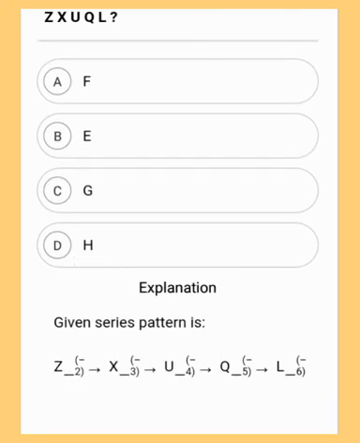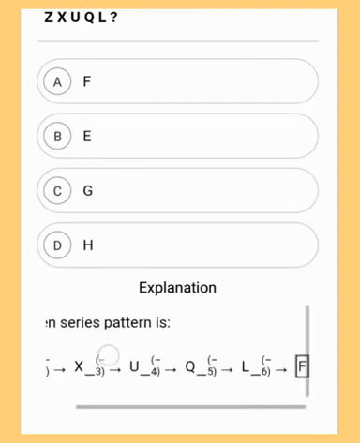Here the given series pattern is Z minus 2 gives X, minus 3 gives U, minus 4 gives Q and so on until you get the answer F. So option A, F is the correct answer. Moving to the next question.